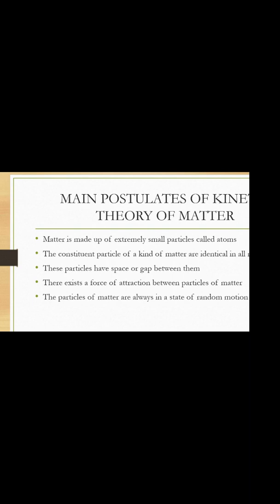Third postulate, the particles have space or gaps between them. The space or gaps between these particles are known as intermolecular space or interparticular space. When we arrange the particles, you can see there is some space between these particles, and this space is known as intermolecular space or interparticular space.